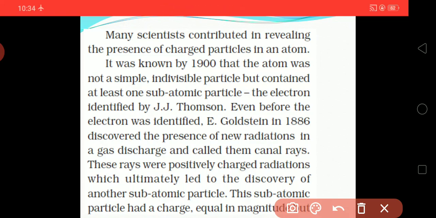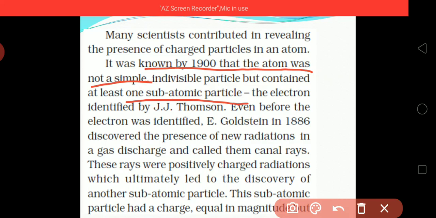It was known by 1900 that the atom was not a simple, indivisible particle, but contained at least one subatomic particle, that is, the electron.